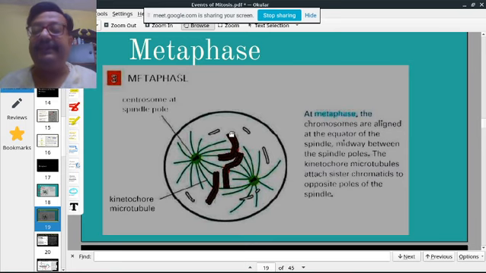At metaphase, after all the spindle fibers have attached to the kinetochores of the chromosomes, the chromosomes align in a single line known as the metaphase plate.